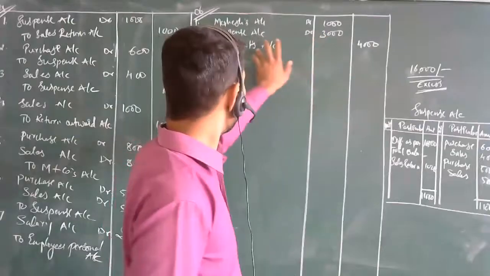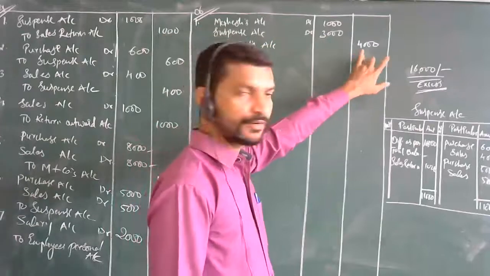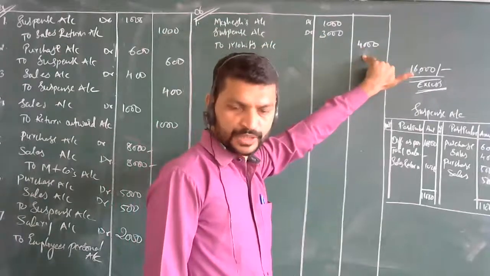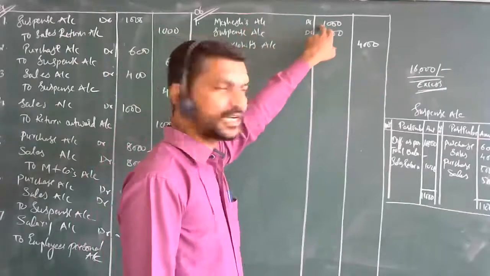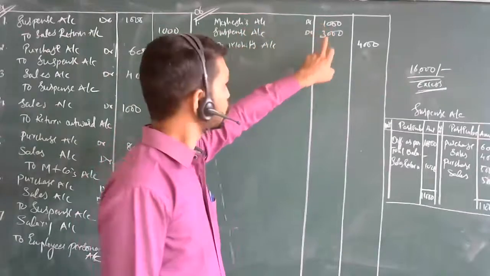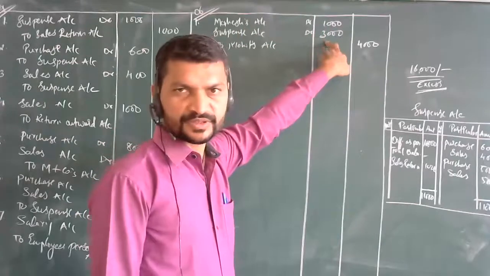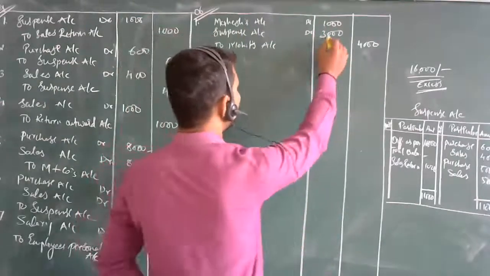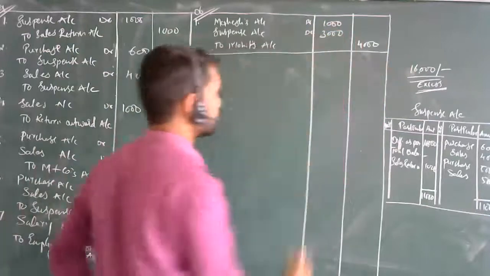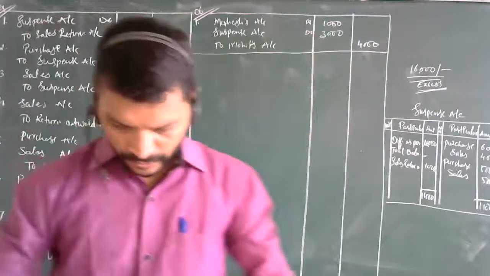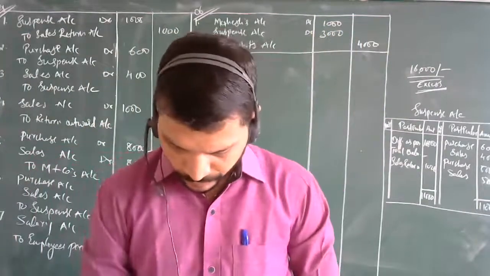Actually Mohit has given, you have received the 4,000 rupees amount, but what happened over here, you posted to the Mahesh account 1,000 rupees. So again there is a difference of rupees 3,000. So to correct this error, this entry is taken over here. Okay, come to the second point now.